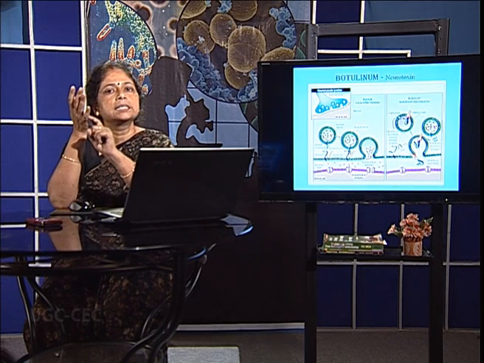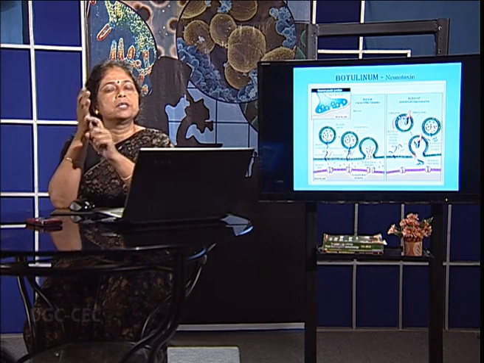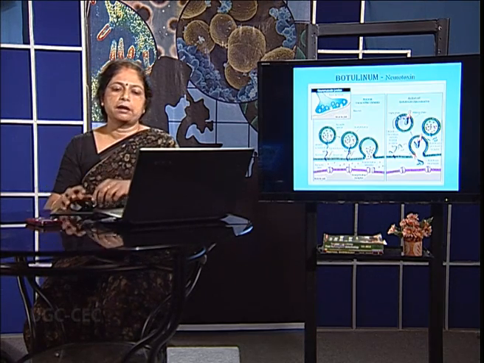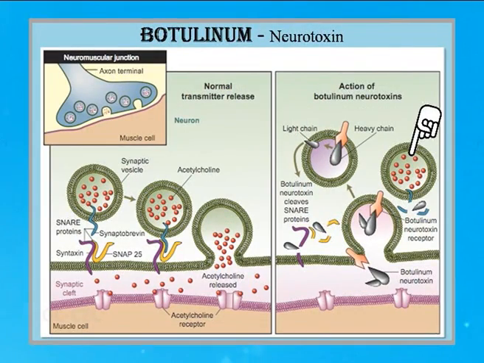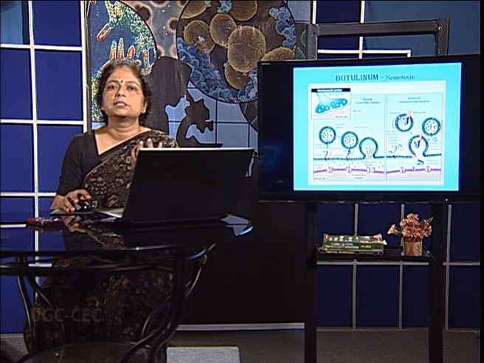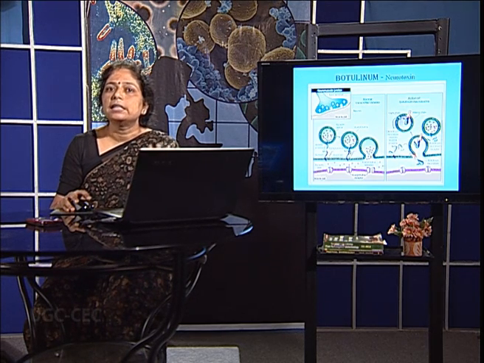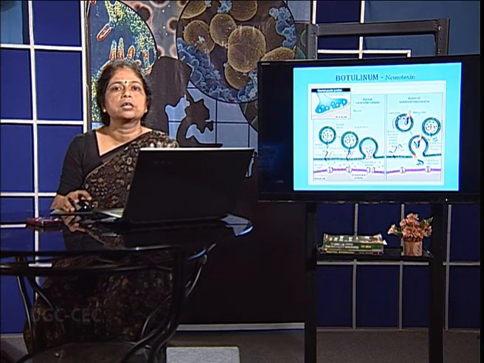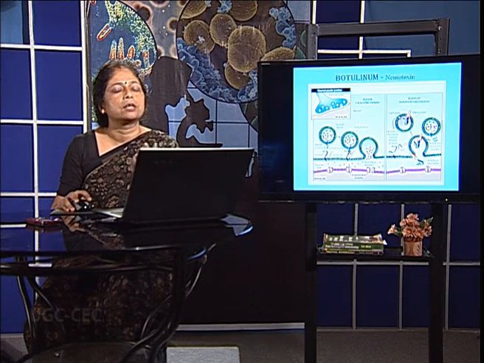That means syntaxin, SNAP25 and synaptobrevin are all lost. When they are lost, what happens is this vesicle which stores the acetylcholine will not come down towards the inner membrane and therefore no release of the acetylcholine takes place, and the muscle which is present over here will not contract. So, if this toxin is present in the body, there is no contraction of the muscle, ultimately this leads to flaccid paralysis, and that is what happens in respiratory paralysis or whenever we consume Clostridium botulinum spores along with our food item.